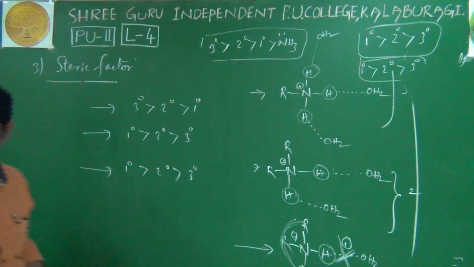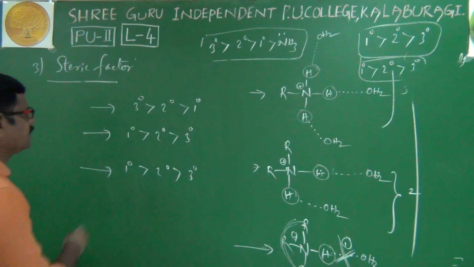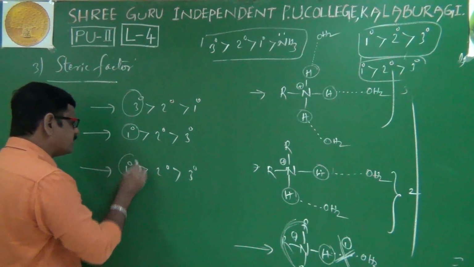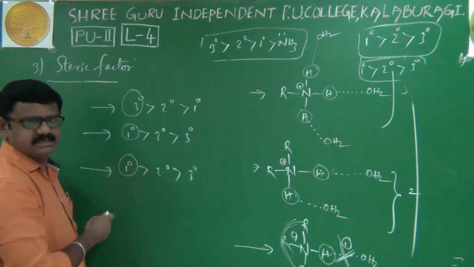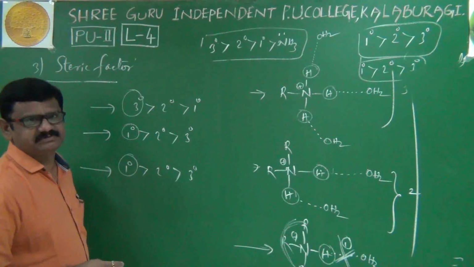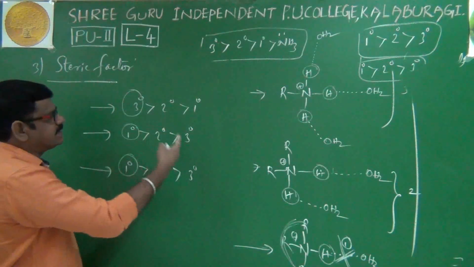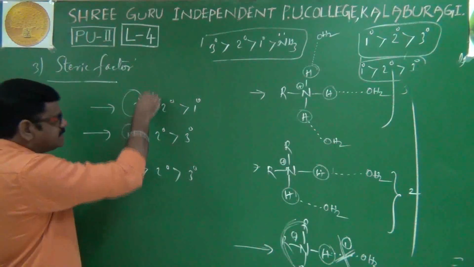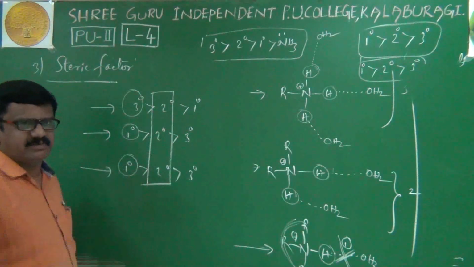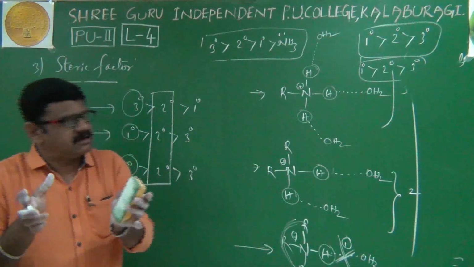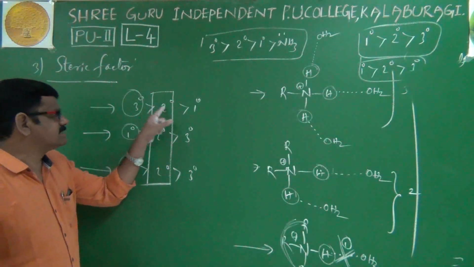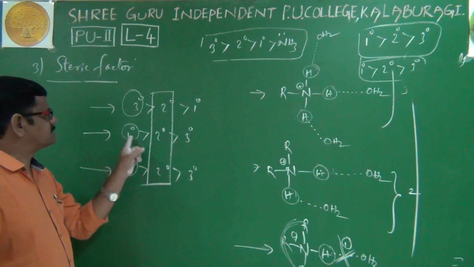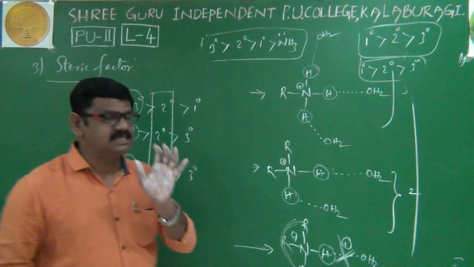Right. Now, which is correct? We have to decide. Very simple. Here, tertiary we are getting first. Here, primary we are getting first. Here also primary we are getting first. Tertiary is first here and last there; primary is last here and first there. But in all three cases, the secondary position is constant. Remember, the secondary amine's basic character is fixed, because it is in the middle in all three. But tertiary and primary are changing places.